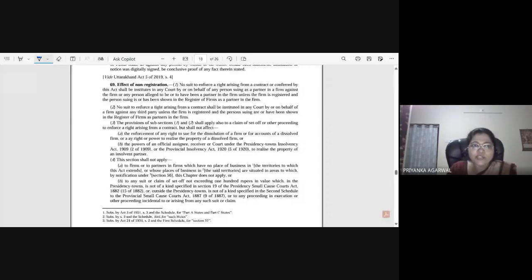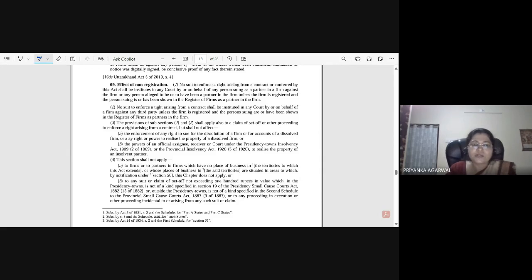but if you go through Section 69, you will find that though it is optional, the law's intent pushes partnership firms to go for registration, because of the kind of benefit registration provides, which non-registration will not. So if the firm is non-registered, then the partnership firm cannot sue a third party, nor can the partners of the firm sue the firm. Okay, so this is a very big negative for a firm: if anything wrong happens, the partnership firm is not able to sue any third party for that wrong, but the third party can sue the partnership firm, or the partners of the firm.